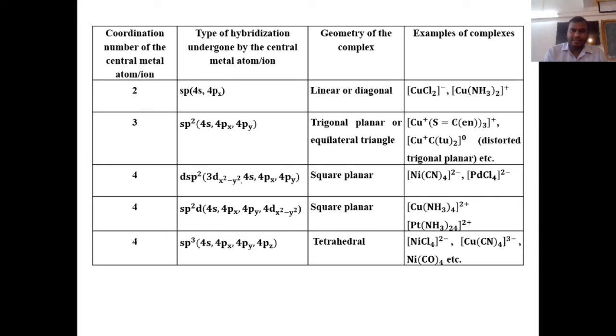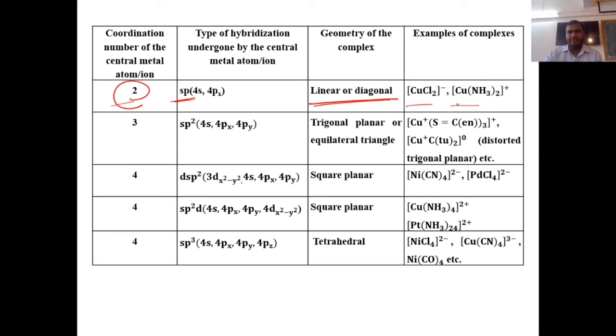Then this is the table which shows, for coordination numbers 2, 3, 4, the possible geometry of the complexes, and these are the examples. We will solve all these examples, and at that time you will understand how the geometry arises and which orbital is formed. Whenever the coordination number is 2, always remember the geometry of the complex is either linear or diagonal, and the hybridization is always sp.